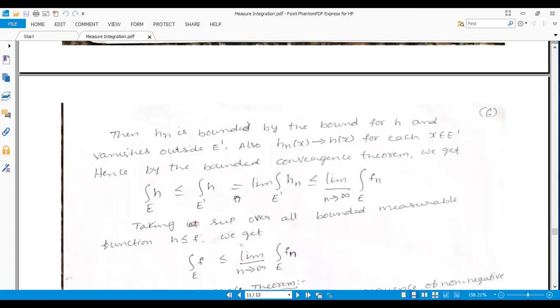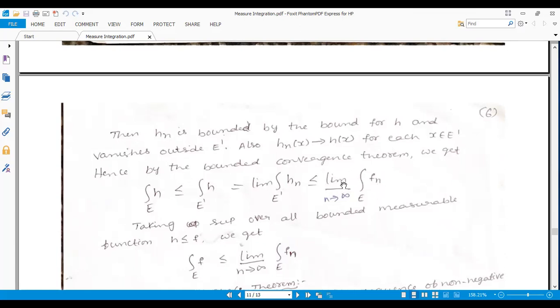Then definitely this is equal to the limit, because the limit as n tends to infinity of hn(x) is equal to h(x) outside the limit, x belongs to E dash. Then definitely it is the limit of the integral of hn over E dash, which is less than or equal to the integral of fn, because it is bounded by f and fn.